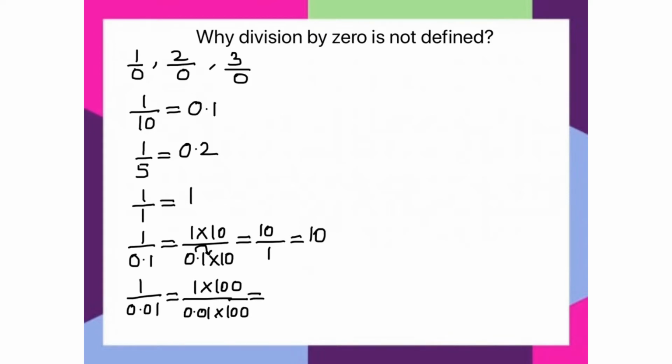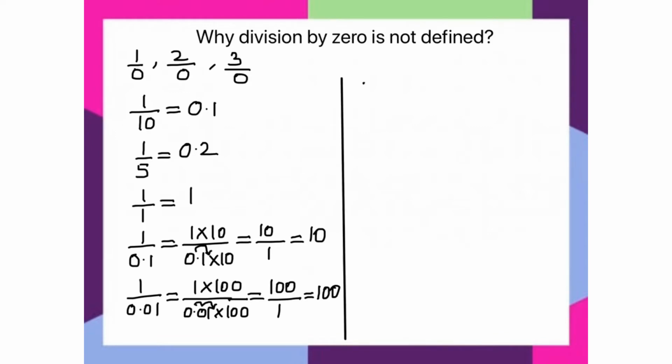We get 1 times 100 is 100 by, in the denominator, since 100 has two zeros, the decimal point will shift two places towards the right. So we get 1 in the denominator. So this expression is equal to 100.